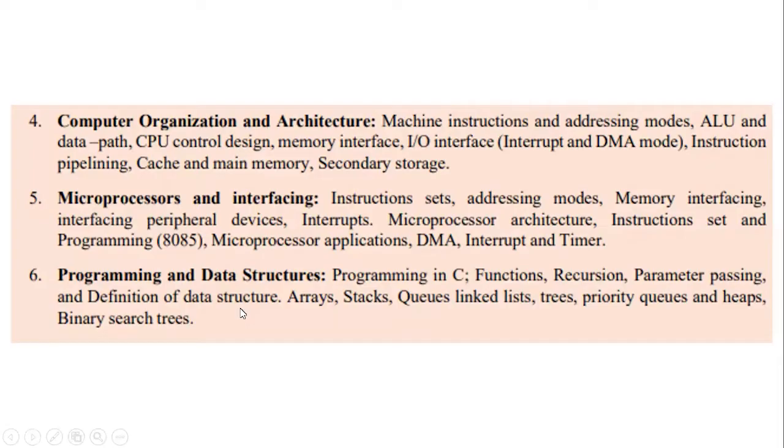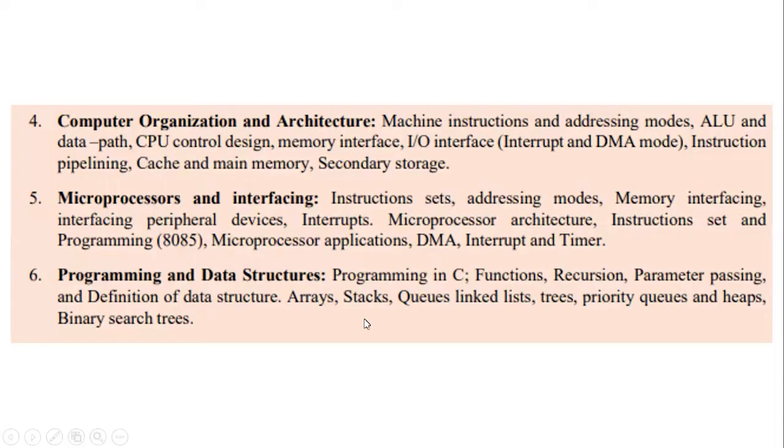Then only we'll be moving into the different kinds of data structures that are used in C programming. For example, we'll be learning about arrays, stacks, queues, linked lists, trees, priority queues, heaps, and binary search tree.